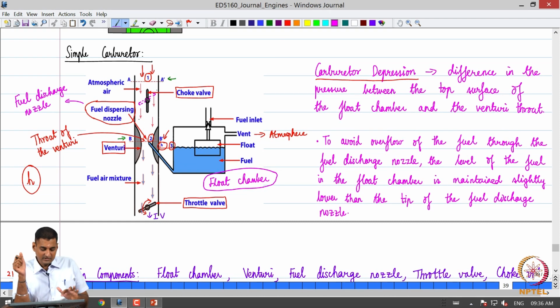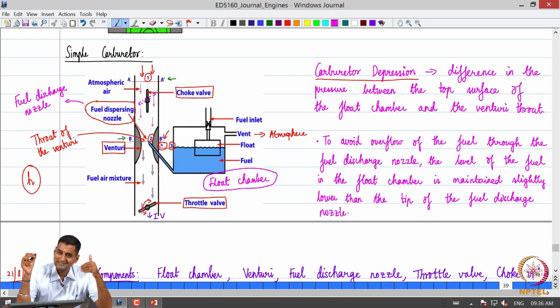Correct. So, anyway the venturi throat will be at some pressure, but we observe that the channel for the flow of air is now restricted. So, what can you say about the mass flow rate of air? Mass flow rate was density times the area times the speed. Speed depends on the pressure drop, that we all agree. But now once we apply the choke, the area through which the air flows is reduced. So, what can we say about the flow rate of air? It reduces. Now, the pressure at the venturi anyway drops.